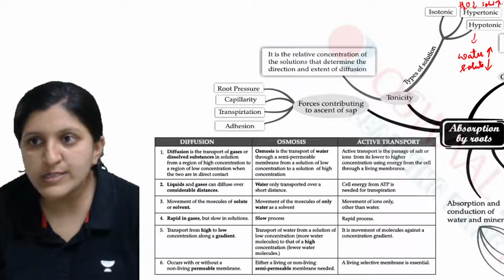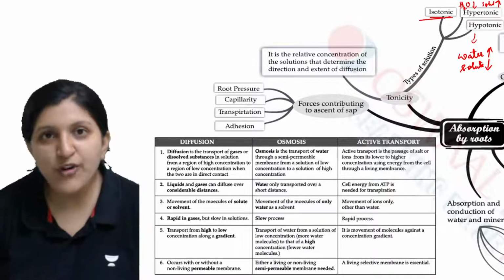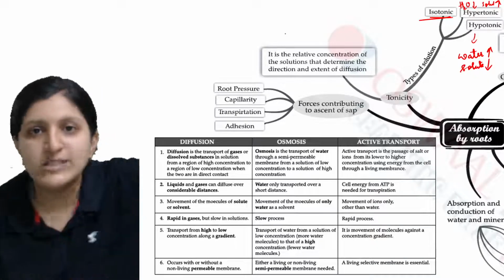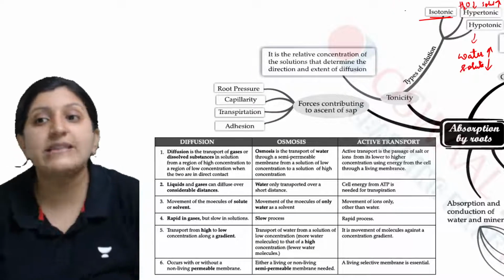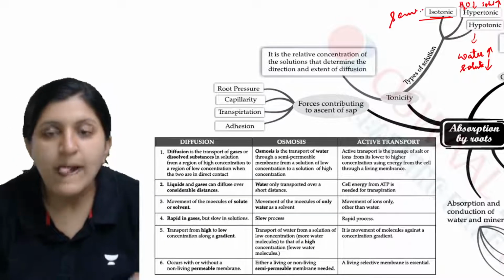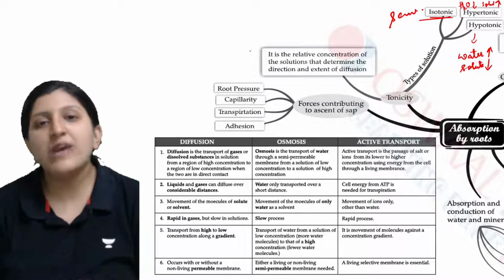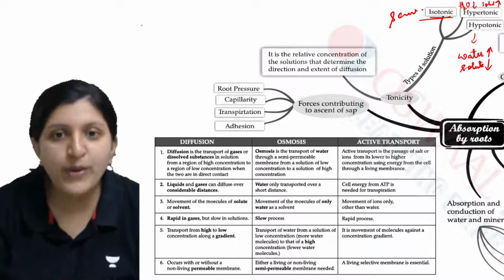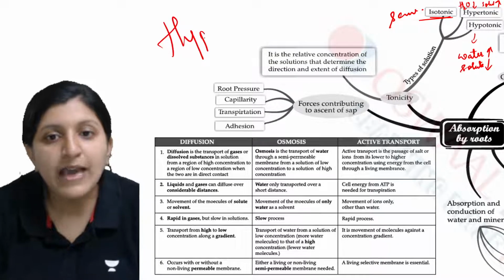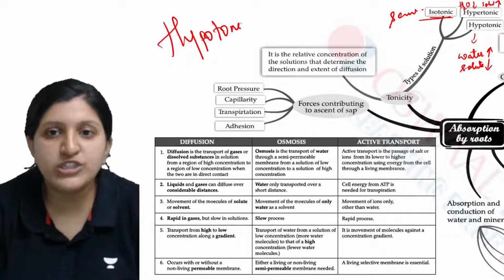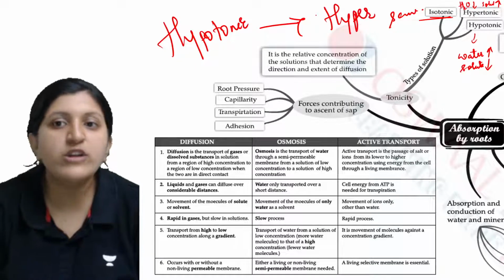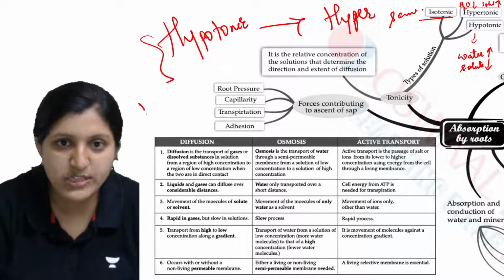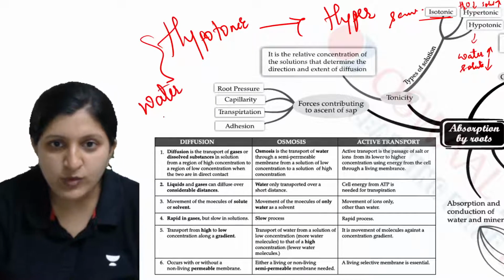In case of isotonic, the surrounding and the cell have the same concentration. Depending on that, you can see the water movement occurring from hypotonic solution to hypertonic solution, with respect to water molecules.